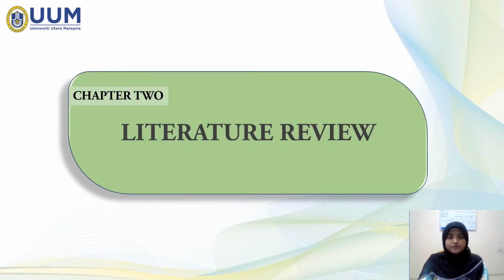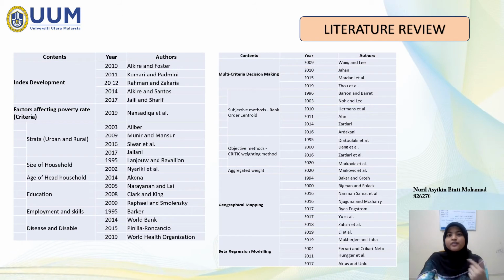Chapter 2 Literature Review. This chapter is a review of literature that consists of 7 subsections. Firstly, index development. Second, factors that affect the poverty index. This subsection contains 6 criteria that have been discussed by other researchers, which are strata, size of household, age of household head, education, employment and skills, disease and disability. Thirdly, MCDM that reviewed the subjective approach and objective approach. Moreover, geographical mapping, and the last one is beta regression modeling.